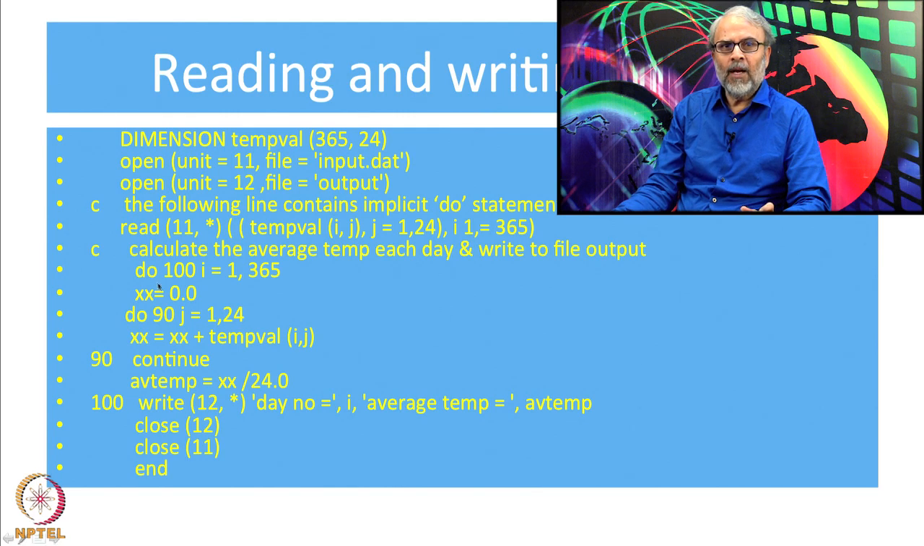So every time you want to calculate the average, you reset xx equal to 0, add the temperature for that day, and write. Now we have up to I equal to 3, day number equal to 3, average temperature equal to AVTEMP. Like that, when you repeat this 365 times, there will be 365 lines written and each line is the average temperature of that day.